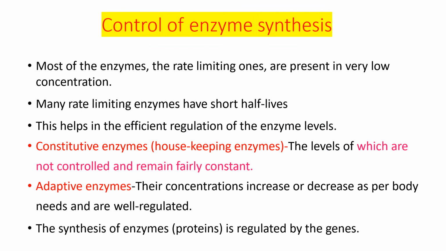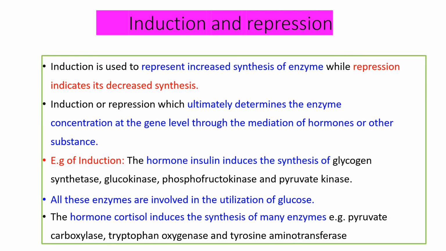Then control of enzyme synthesis. There are two types of enzymes, constitutive enzymes and adaptive enzymes. Constitutive enzymes are housekeeping enzymes, the levels of which are not controlled and they remain fairly constant. Adaptive enzymes, their concentration increases or decreases as per the body needs and they are well regulated. Synthesis of enzymes is regulated by the genes. So, induction and repression. Induction means increased synthesis of the enzyme and repression means decreased synthesis of the enzyme.